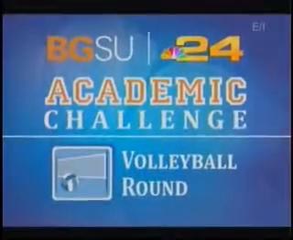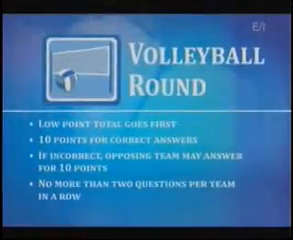Now we're going to move right into our volleyball round. This will again be a 3-minute round, and the way this one works, one team will get a shot at a question. If they answer it correctly, we go to the other team. If it's answered incorrectly, the other team will get a chance to answer that question. If they get it right, then they get a follow-up question. It will go back and forth. 10 points for correct answers, no deduction for incorrect answers. This is our volleyball round, and again, it will last for 3 minutes.